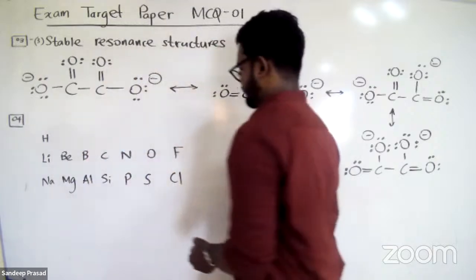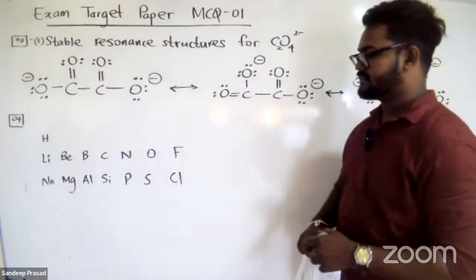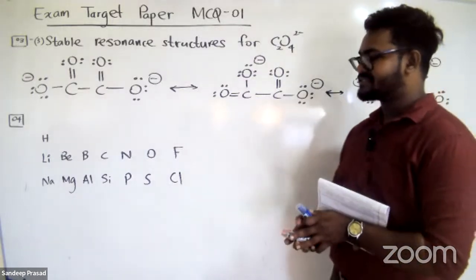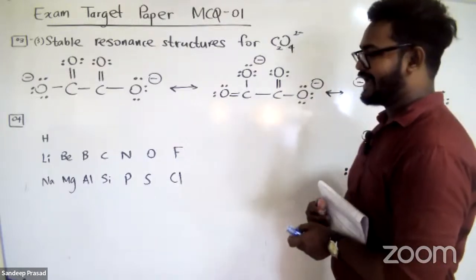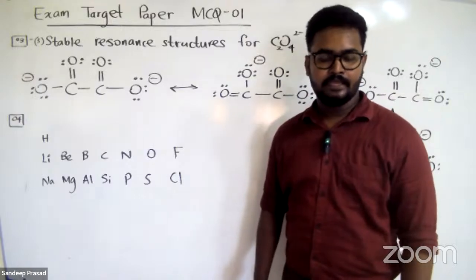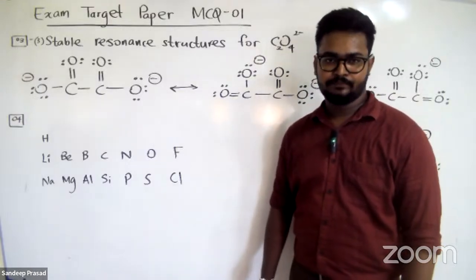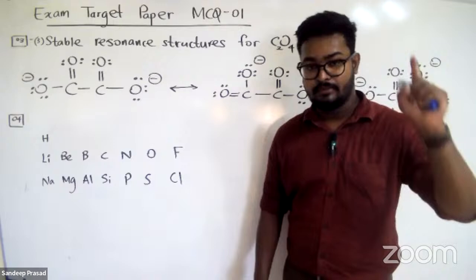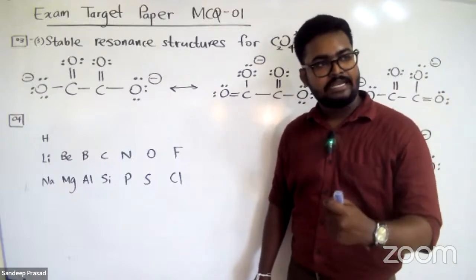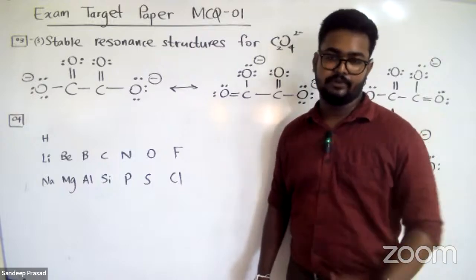Yeah, so these are enough. If you can remember these values, I think you can go for the answer. So you know who is the highest electronegative atom, right? Who has the highest electronegativity value in the periodic table? Fluorine. You have learned that Pauling scale. Can you remember you learned that one in the first unit? According to the Pauling scale, fluorine is the highest electronegative atom in the periodic table.